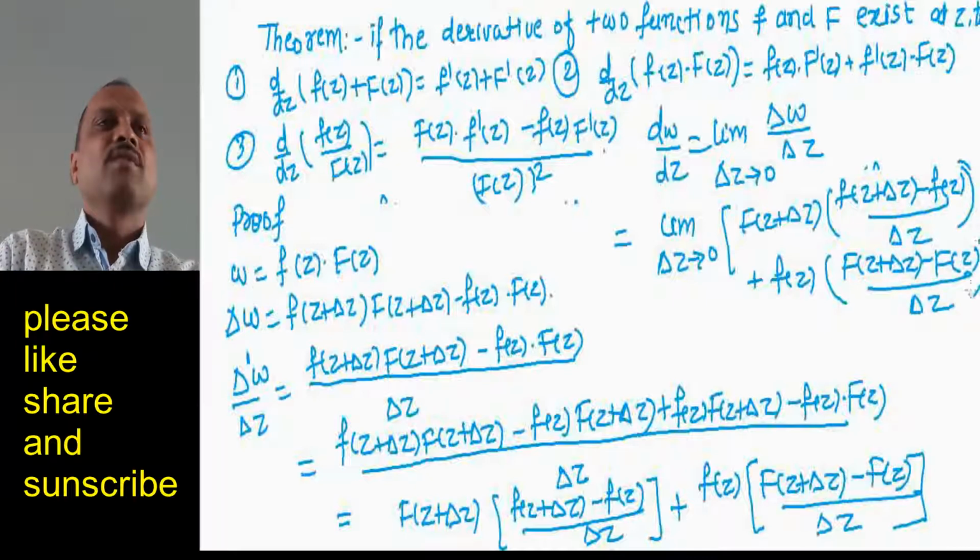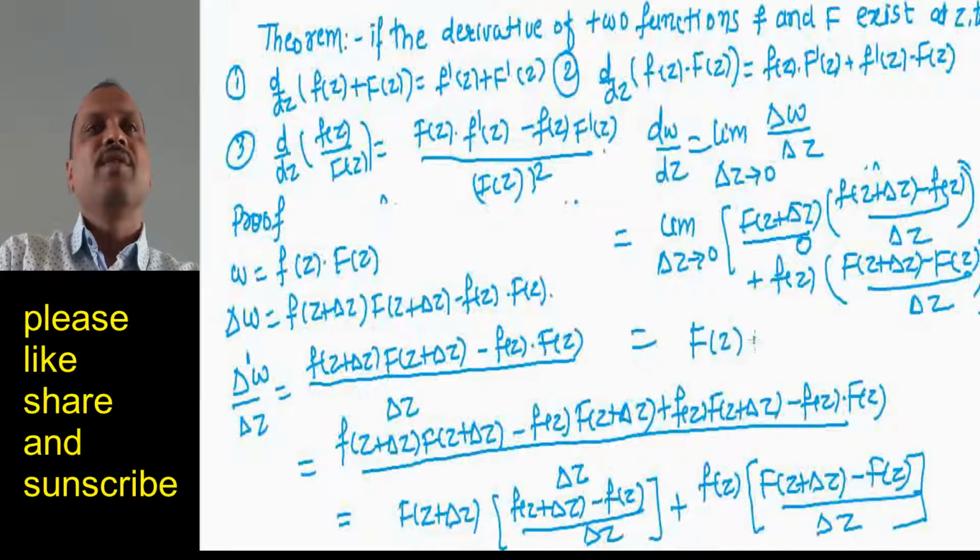Okay, so this is equal to, you can see that as delta z tends to 0, this part becomes 0 and we get capital F of z into the derivative of this part, the limit as delta z tends to 0.